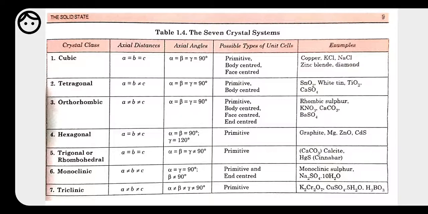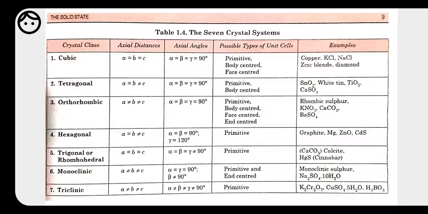Now we have tetragonal. In the tetragonal the length of A and B is equal, but B is not equal to C. The length of B and C is not equal. Okay, and here the angles alpha, beta and gamma are all 90 degrees. So here the possible type of unit cell may be primitive or body centered. An example of this one is also given, and that is SnO2, white tin. Okay, so these are the examples.